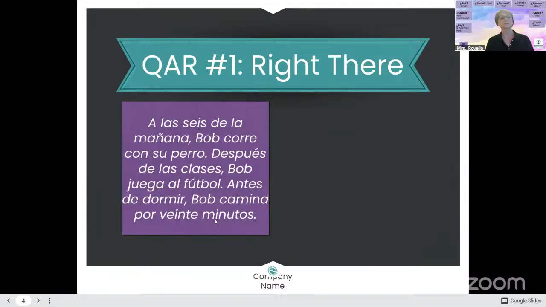Do you see one? Perro, I think. Okay. Do you know what that word means? Dog. Dog. Okay. So I'm happy that you know what it means. It's not a cognate though. Okay, because it doesn't look like the English word dog. Okay, but you're right. Perro is dog. Okay.